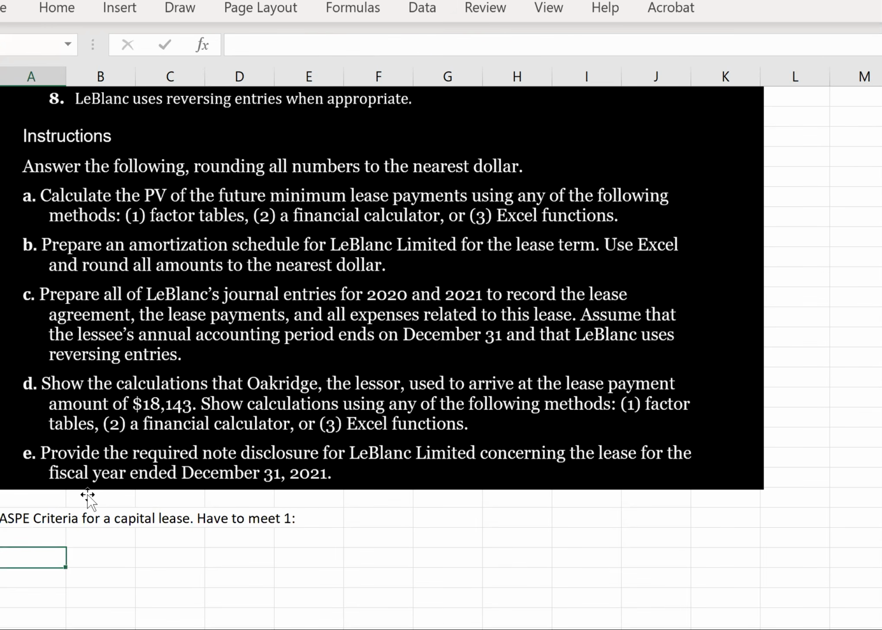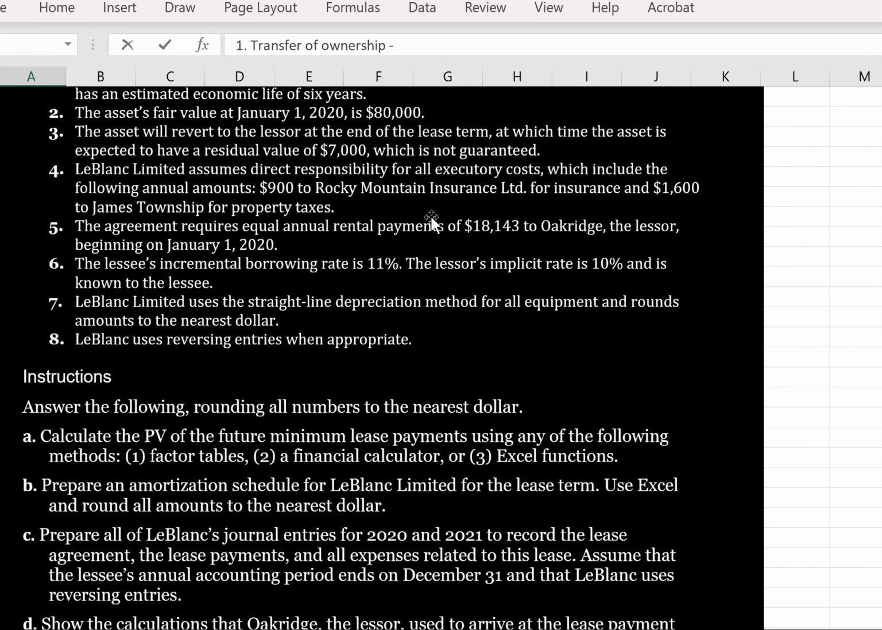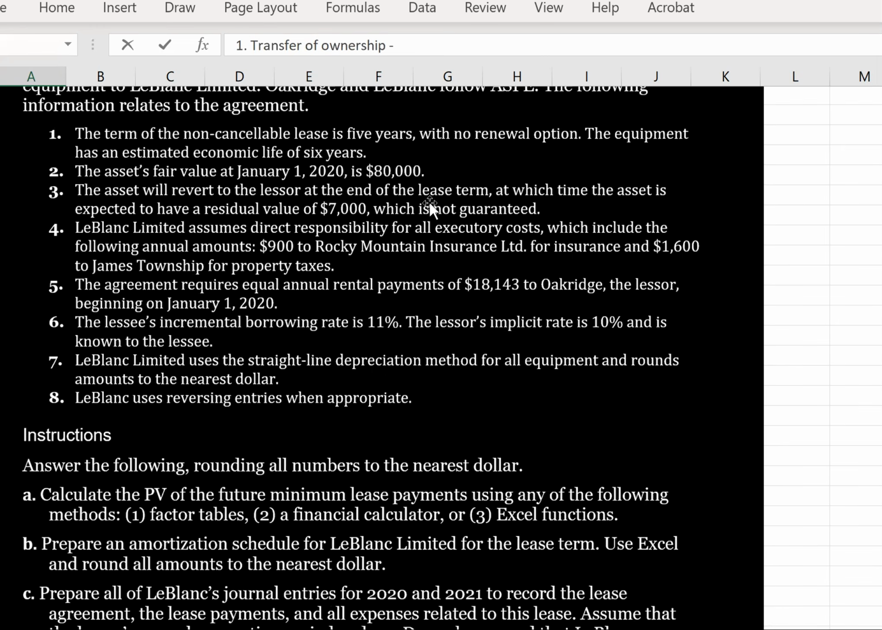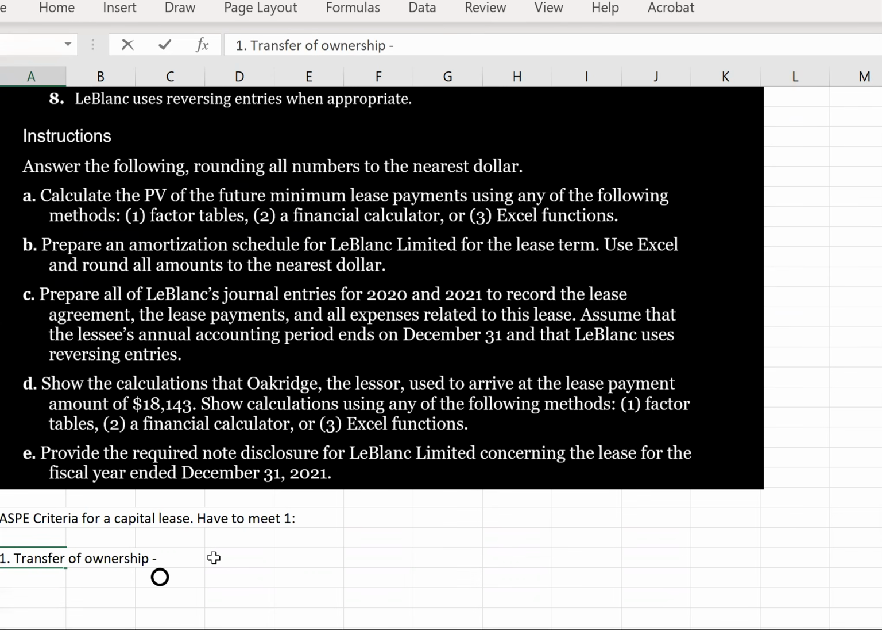Okay, so the first one is the transfer of ownership. So are there any reasons that this equipment will revert to the lessee at the end of the lease? It says that the equipment asset will revert to the lessor. Okay, so this is a no.